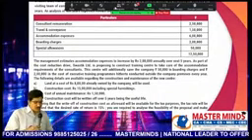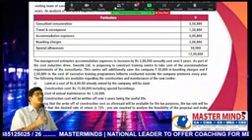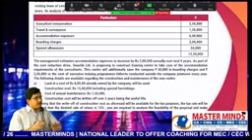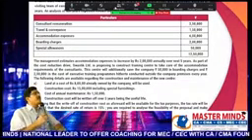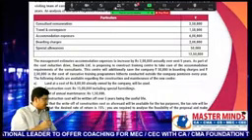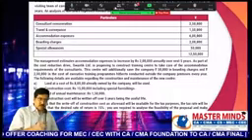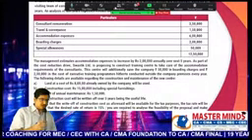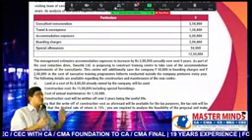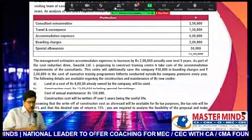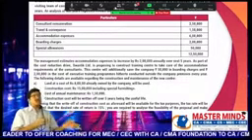Next one. Construction cost is 15 lakhs. Is it sunk cost? No. Why? We need to incur only if we accept this project. If we don't want to accept this project, we need not incur the construction cost of 15 lakhs. And that kind of cost is called incremental. In financial management, while taking a decision, we need to consider incrementally. Other costs we need to ignore. Okay, construction cost 15 lakhs including special furnishings. It is incremental in nature. That's why we have taken.